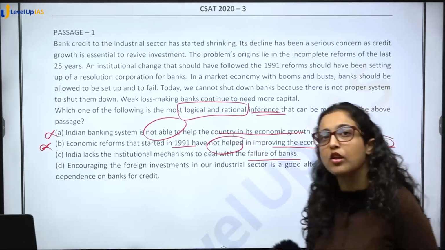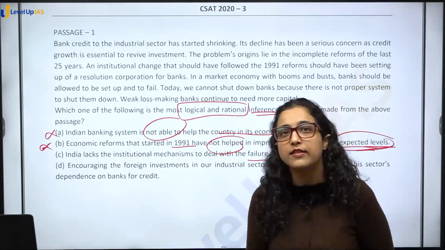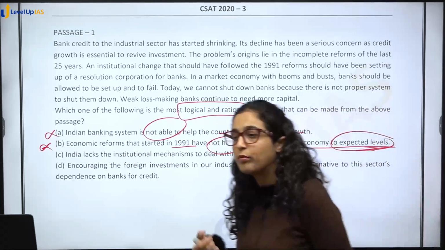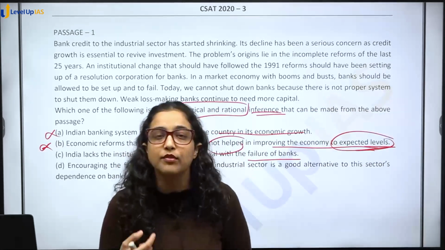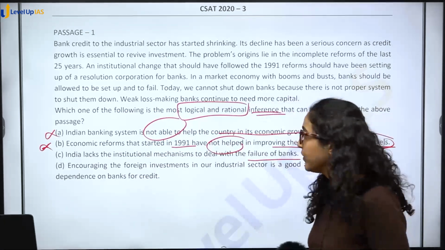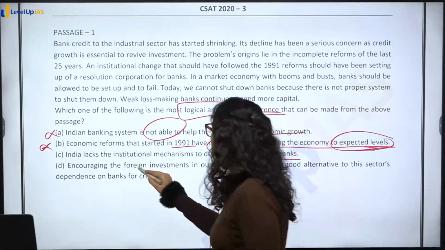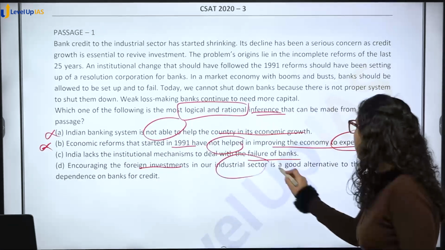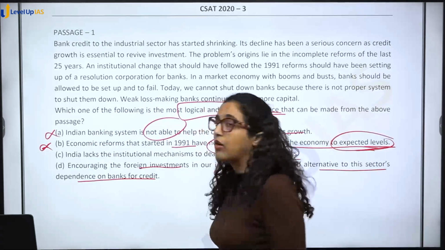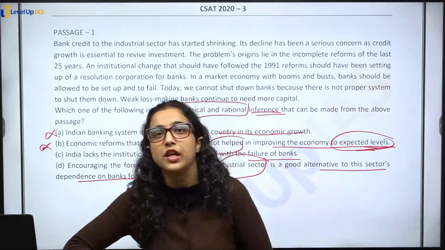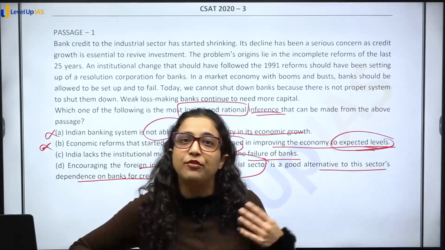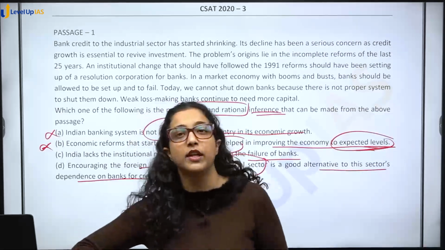Now in general also we know that yes, we are still lacking the institutional mechanism to deal with failure of banks. Once banks go bankrupt or anything like that, we do not have a proper mechanism for it. We read this in our GS also, right? Encouraging the foreign investments in our industrial sector is a good alternative to this sector's dependence on bank for credit. Now again, think about it logically.